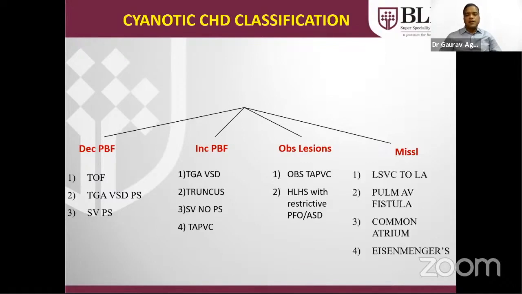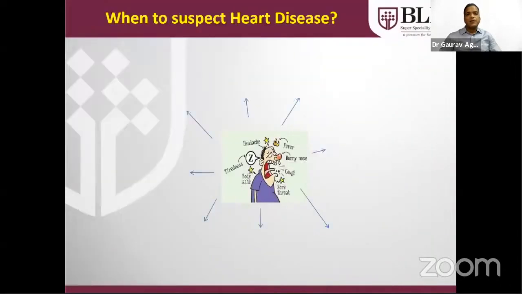Miscellaneous: in day-to-day practice, we routinely see Eisenmenger physiology when left to right shunt lesions or cyanotic lesions with increased pulmonary blood flow are not treated at the proper time. The patient converts into Eisenmenger. Others, less commonly, are pulmonary AV fistula, and superior vena cava draining to the left-sided atrium, common atrium.